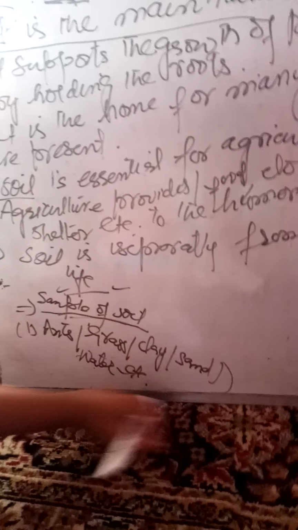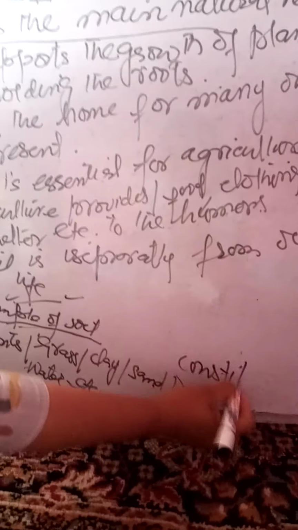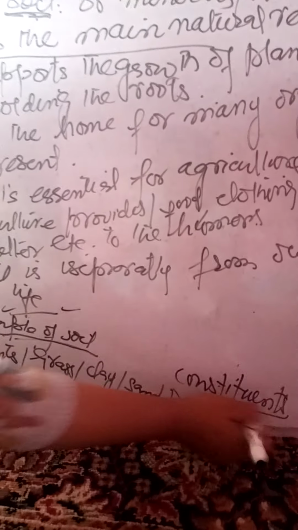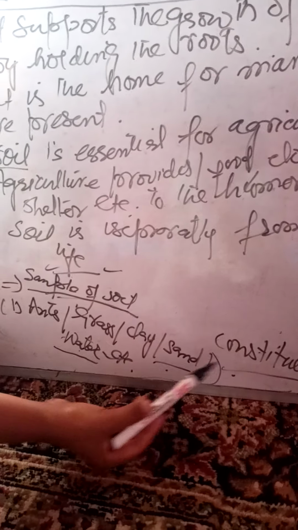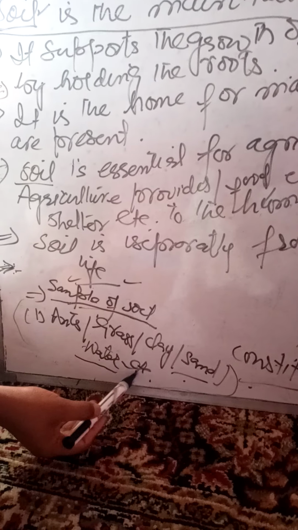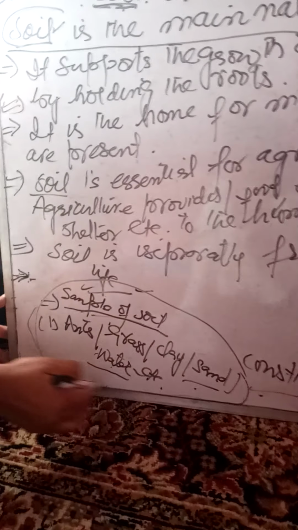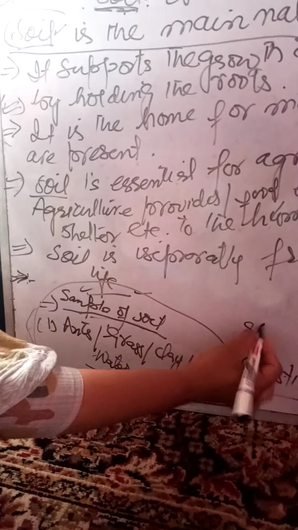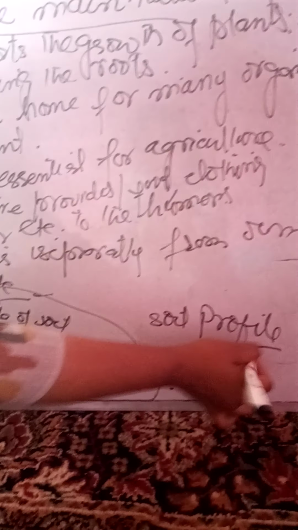Okay, students, these are the parts of the soil. These are the constituents of the soil, the things which the soil is made up of. Now we can say that the constituents of soil are grass, clay, sand, water, etc. Okay, students, and this describes the soil profile.